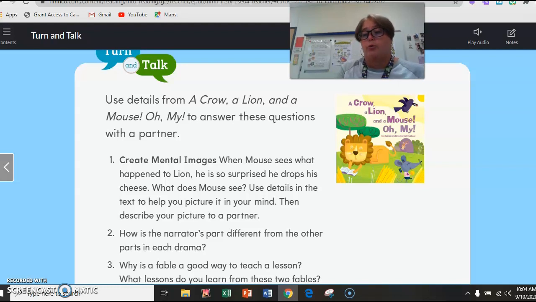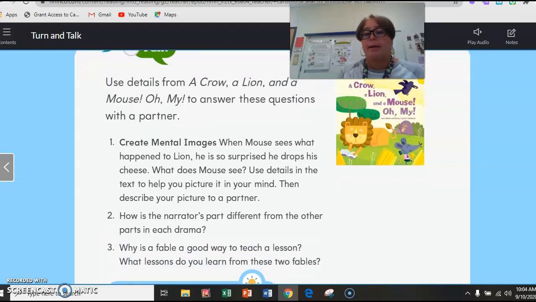And that's true. We should be nice to everyone because you never know when someone is going to come along and be like, I'm just the person that can help you out. And you're going to be like, what? So that's the moral of this story, or the theme, the lesson we learned. We should just be nice to everyone.